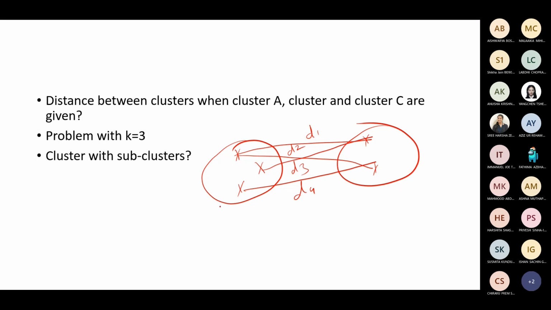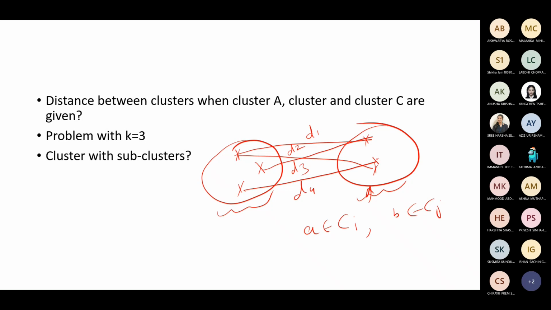Where A belongs to this group, B belongs to this group. D should be calculated such a way that A belongs to this, B belongs to this. We said that A belongs to Ci, B belongs to Cj.